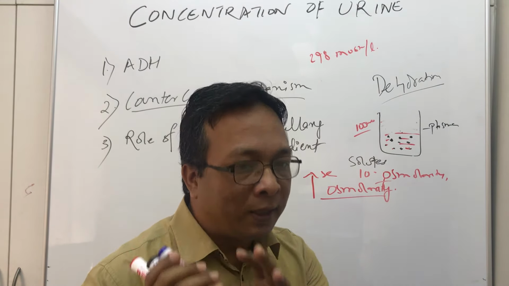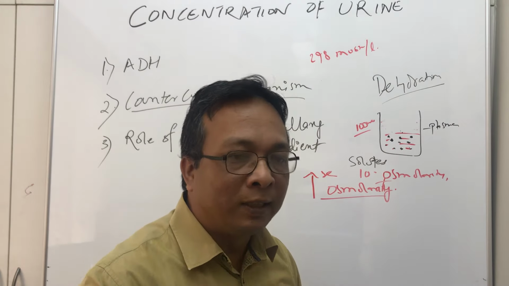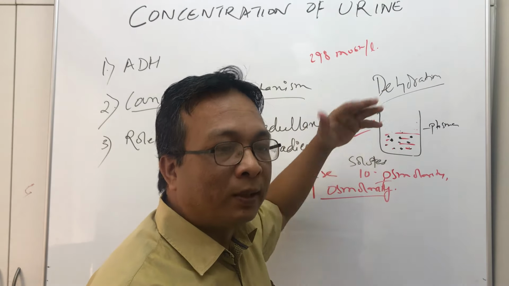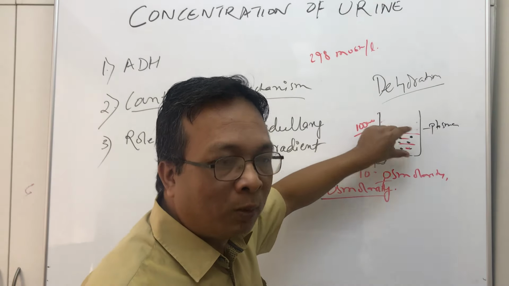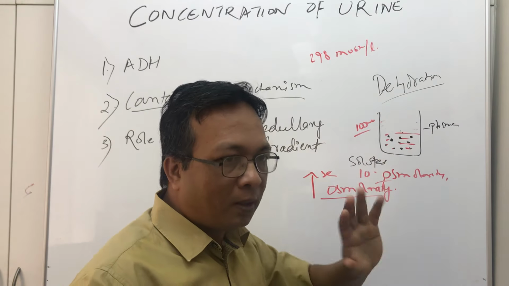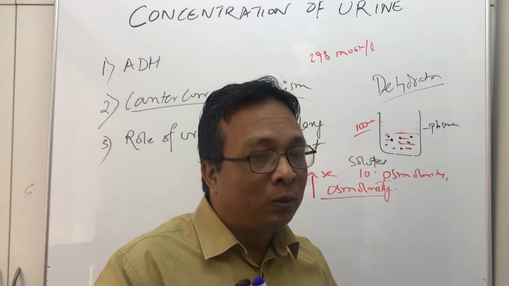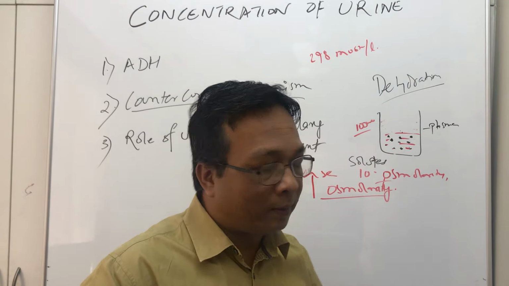So whenever there is dehydration due to any cause, the osmolarity in the body increases, from 300 to 400, 400 to 500, it can increase, right? Because the blood will become highly concentrated. Now our body has certain mechanisms for situations like dehydration, right?